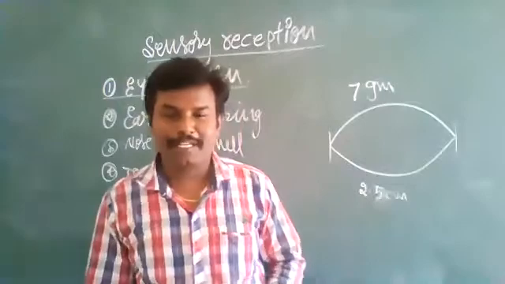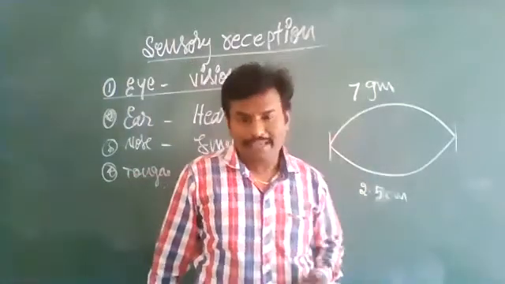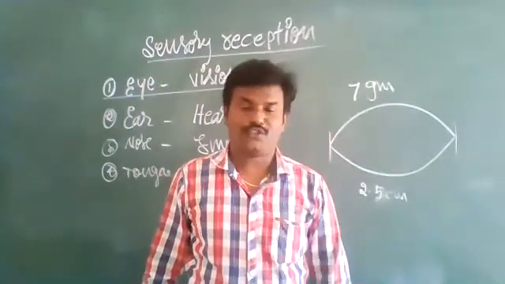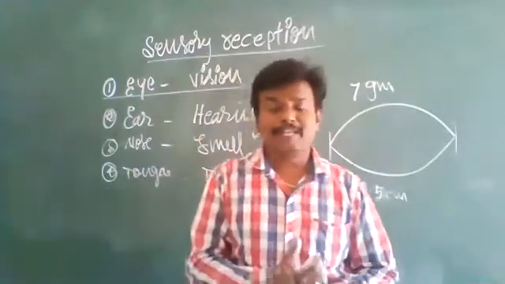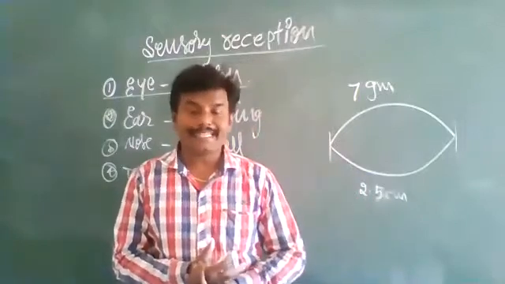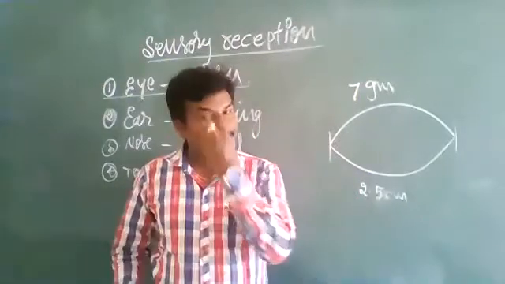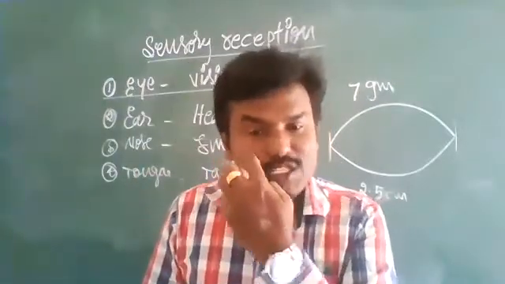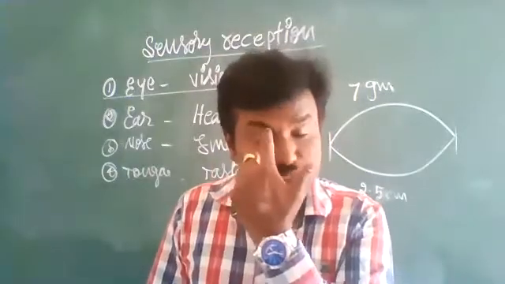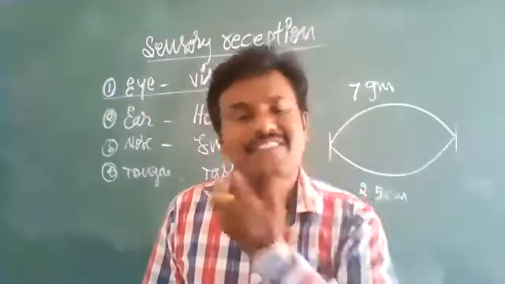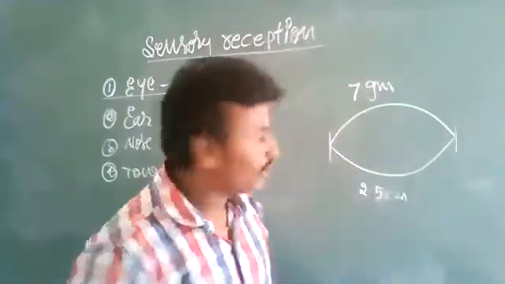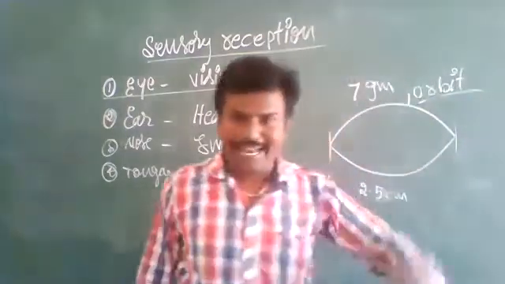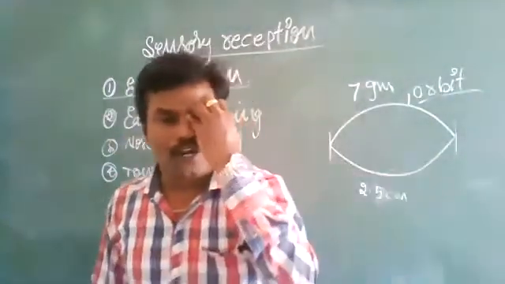Sir, you are saying spherical shaped structure, but it seems to be shaped like this. No, actually it is a spherical shaped structure. The human eye is a spherical structure, and it is located in the bony socket of the skull. The bony socket of the skull is called the orbit. Where the human eye is accommodated, that entire place is called the orbit.